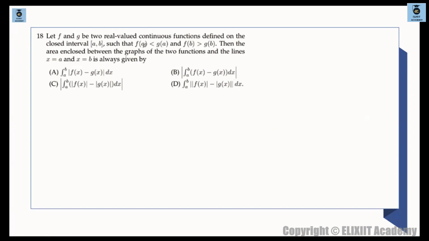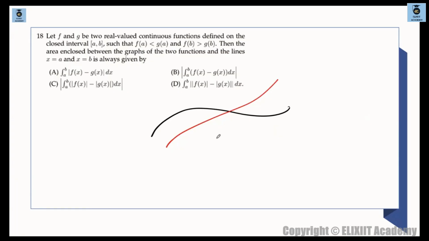So here we are having f of a. The first thing is saying f of a must be less than g of a, and the second one is saying f of b is greater than g of b. So you will consider two graphs. One is f of a and g of a. ठीक है, दो ग्राफ्स ऐसे ड्रॉ कर लो, such that these conditions are maintained.